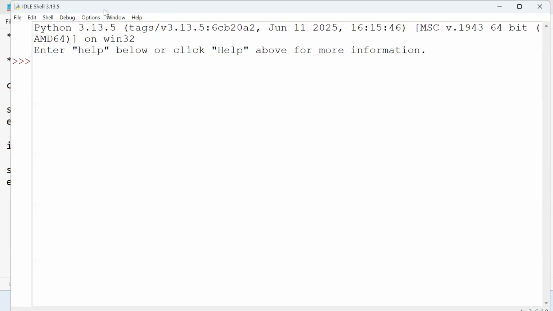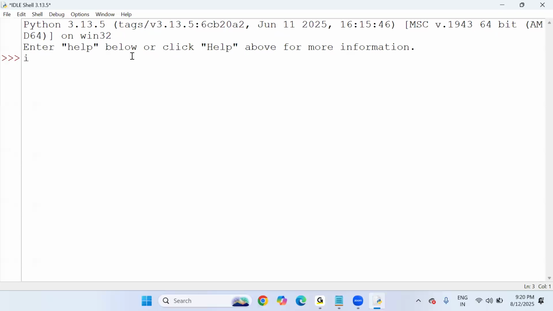But I'm saying that in Python, as a programmer, no need to define any data type. But here you can see variable a, value 10, but I am defining the data type called integer. So when we hit the enter button, it says syntax error. Why? Because Python will not allow you to define any data type. Only focus on variables and then values. Press enter, we don't have any issue.